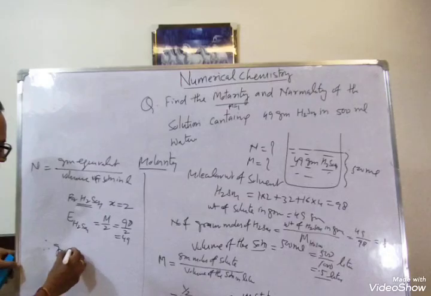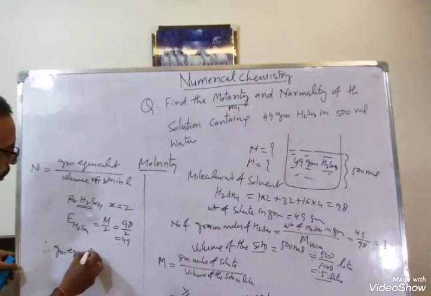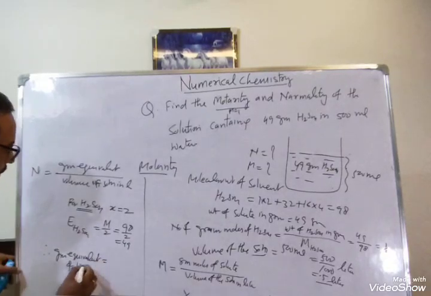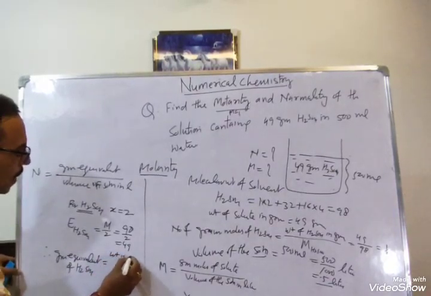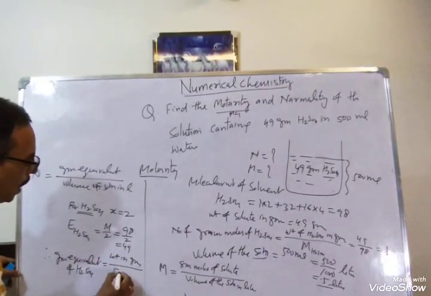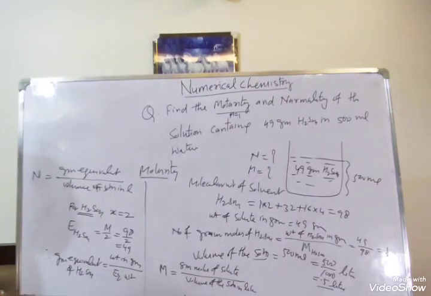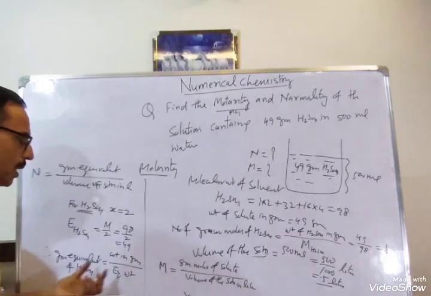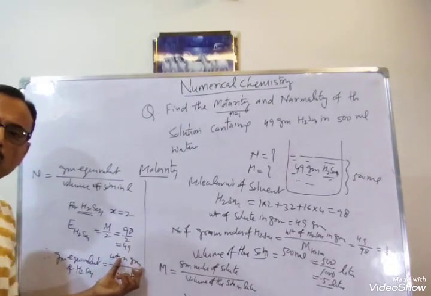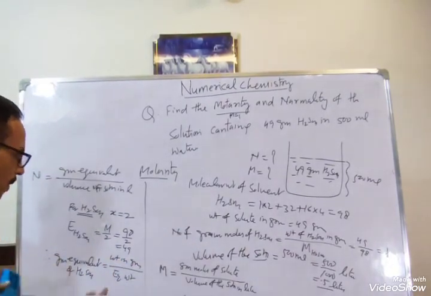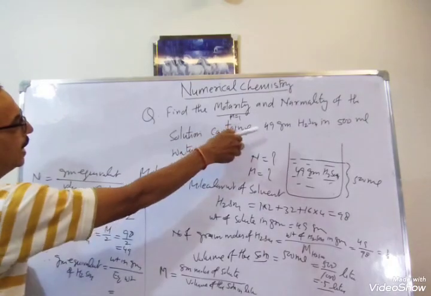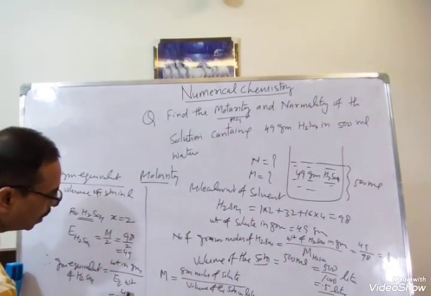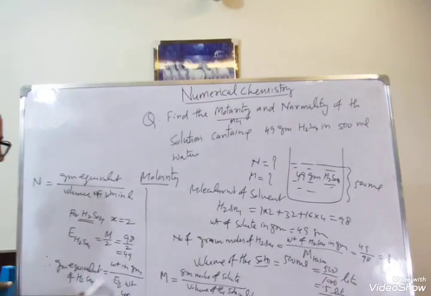Therefore, gram equivalent of H2SO4 will be weight in grams divided by equivalent weight. This is the definition of gram equivalent. To calculate the gram equivalent, take the weight of H2SO4 in gram divided by equivalent weight. So weight is 49 grams and equivalent weight is also 49 grams. That is 1. So 1 gram equivalent.